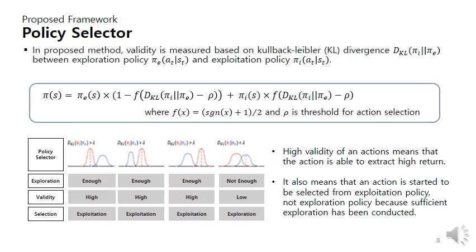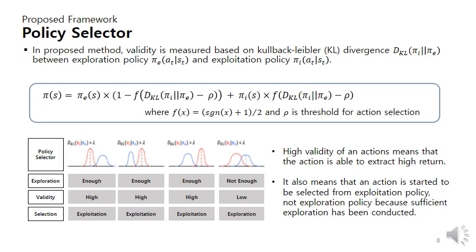Now, let me explain what the validity indicates in our proposed method. Validity is measured based on KL divergence between exploration and exploitation policy. In addition, by setting the position of each policy in the formula, exploitation policy first, then exploration, it ensures that exploitation policy selects action in the space where exploration policy has already searched or explored. This could occur by utilizing the zero avoiding property of KL divergence.